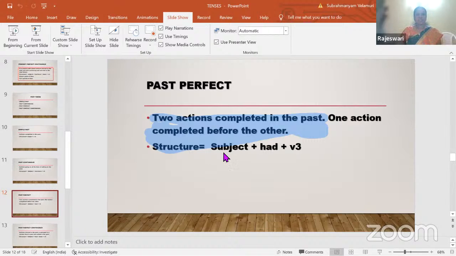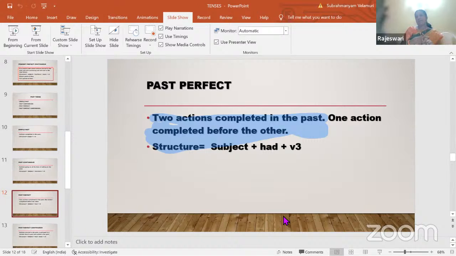So the structure will be subject plus had plus V3. The doctor came after the patient had died. So the patient died before the doctor came. The dying of the patient took place first, the coming of the doctor later. So the action that takes place next will be in simple past. The first action will be in past perfect.